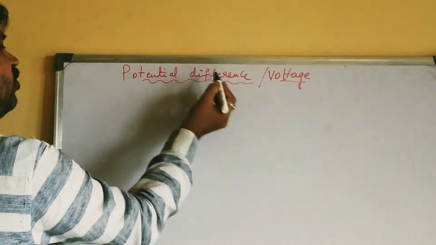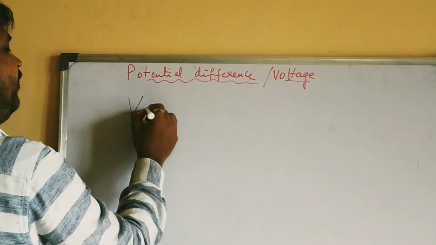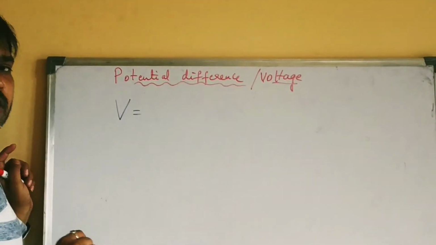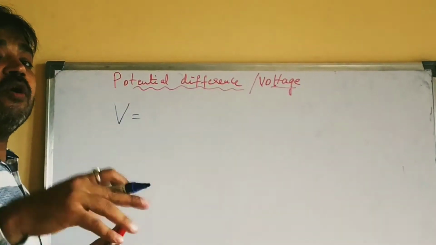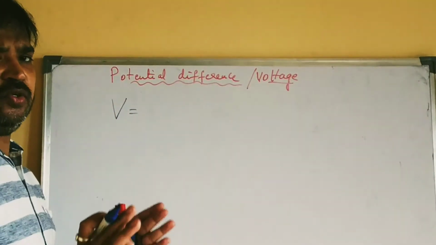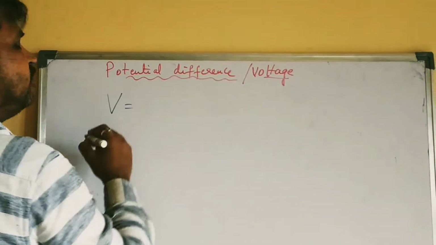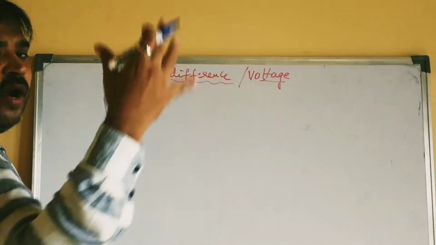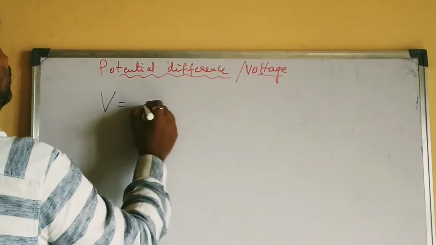Potential difference or voltage is represented by capital V. It is defined as the amount of work done to move a unit charge, or some quantity of charge, okay?